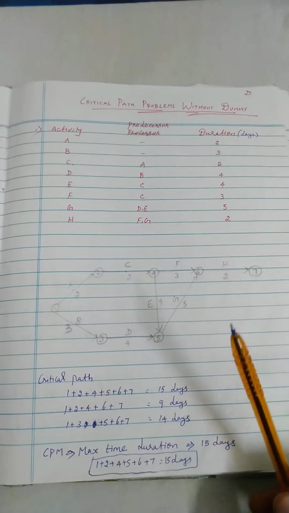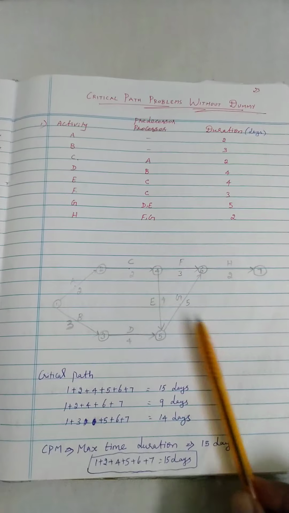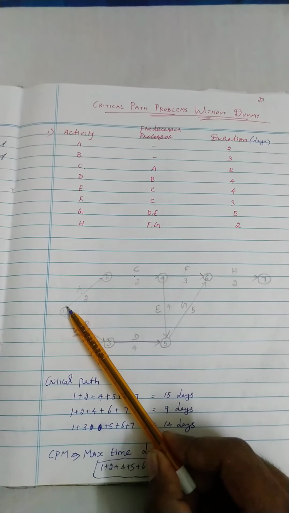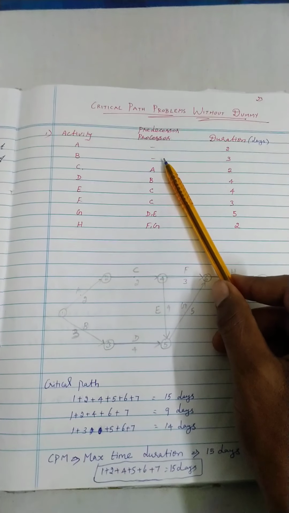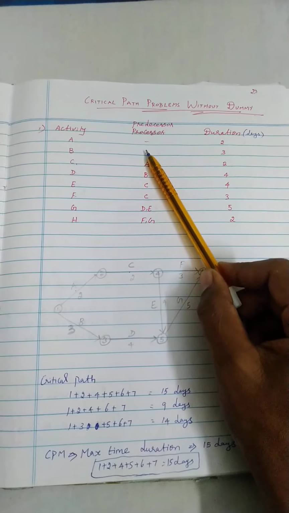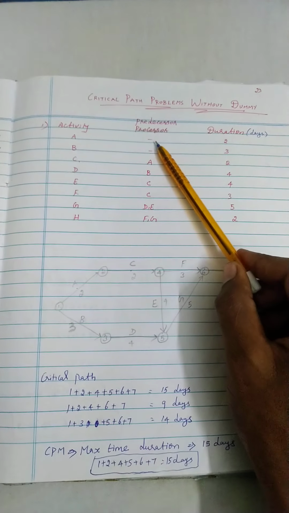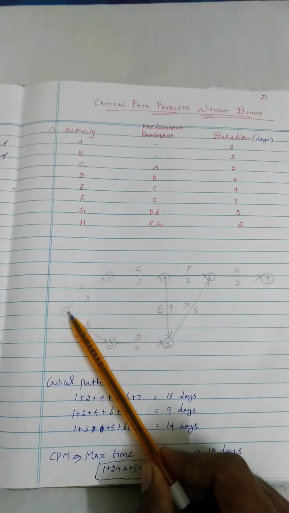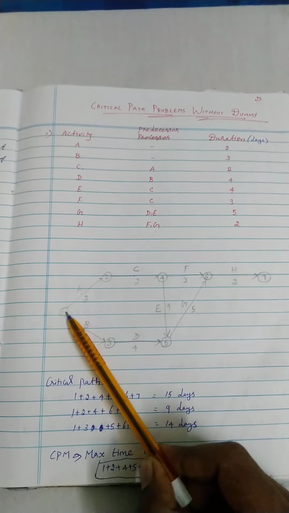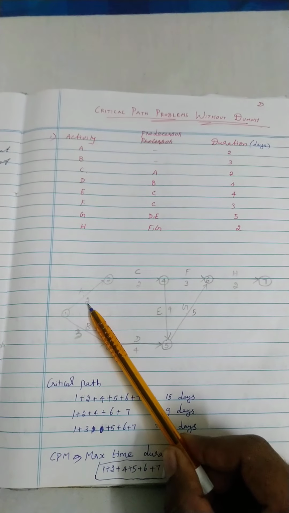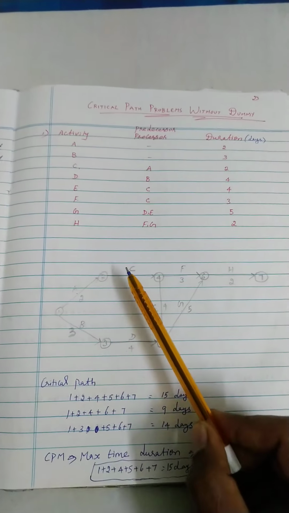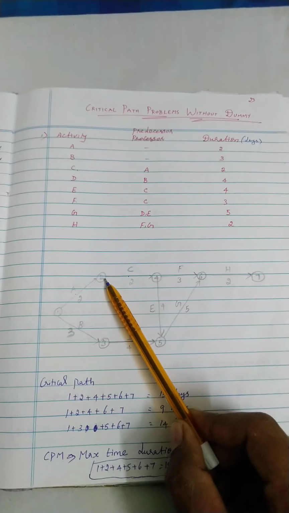So now our first duty is to draw the network. I already mentioned there should be a single start event. Activities A and B don't have any predecessor, so A and B need to start from a single event: 1-2 and 1-3. Activity A's duration is 2 days and activity B's duration is 3 days. And next, A is the predecessor for activity C.